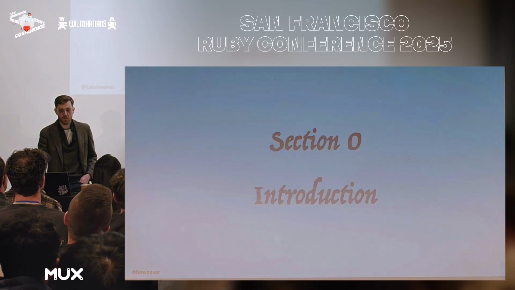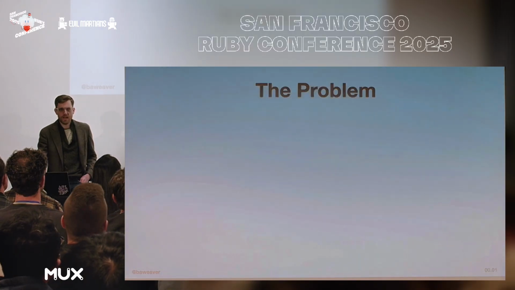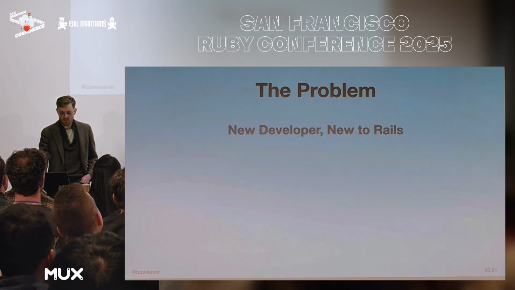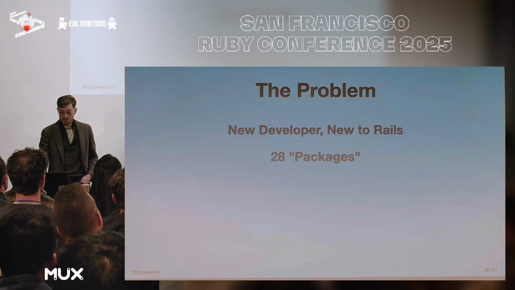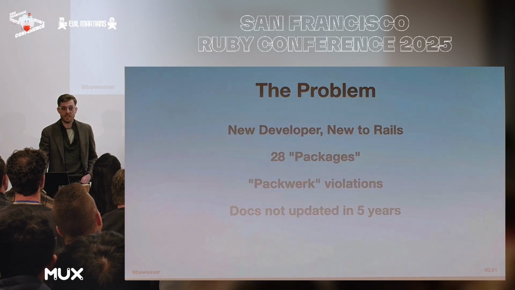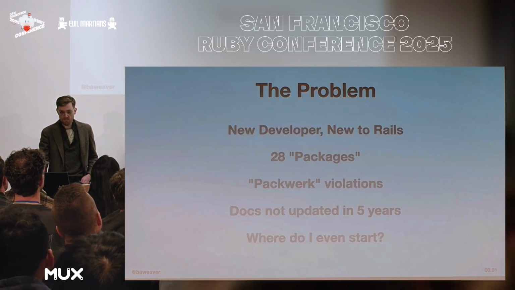So section 0, introduction. We have a problem, and you might be familiar with this. Let's say you have a brand new developer, never used Rails. What do you suppose happens whenever they open up one of these giant monolithic code bases? Packages? Packwork? Are any of these docs updated, maybe preferably this decade? Where do you even begin to start?